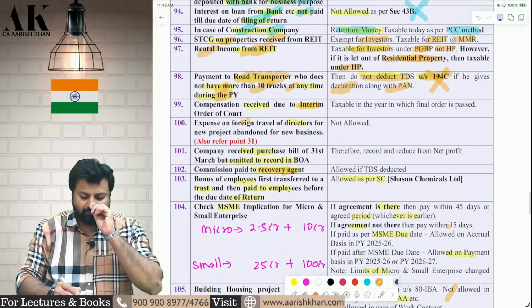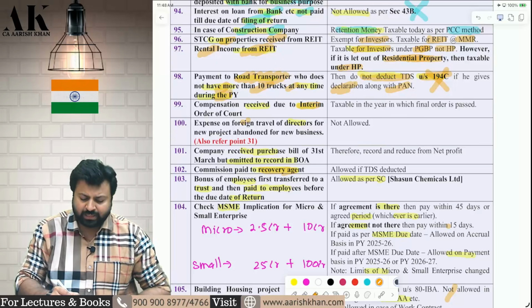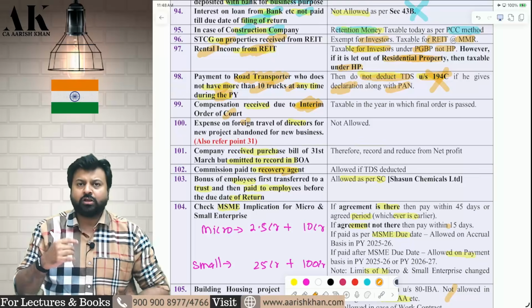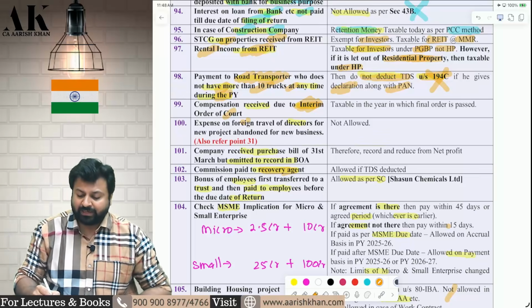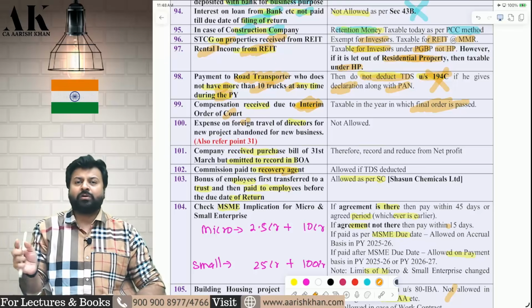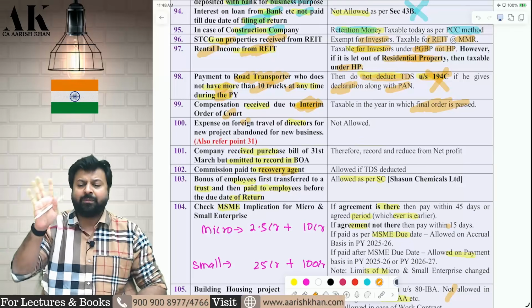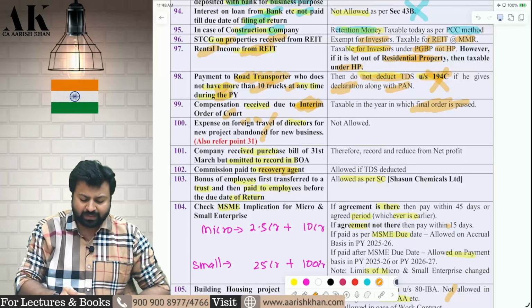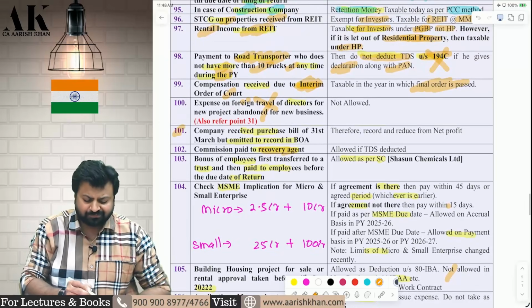Okay. Next one, if you are receiving some compensation from central government or state government for compulsory acquisition in pursuance of an interim order, then that is taxable when the final order is passed. It is not taxable today. Today reduce it from PGBP and write a note that this will be taxable when the final order is passed. It will not be taxable today. Next one, I have already told you, so ignore that. Point number 100.